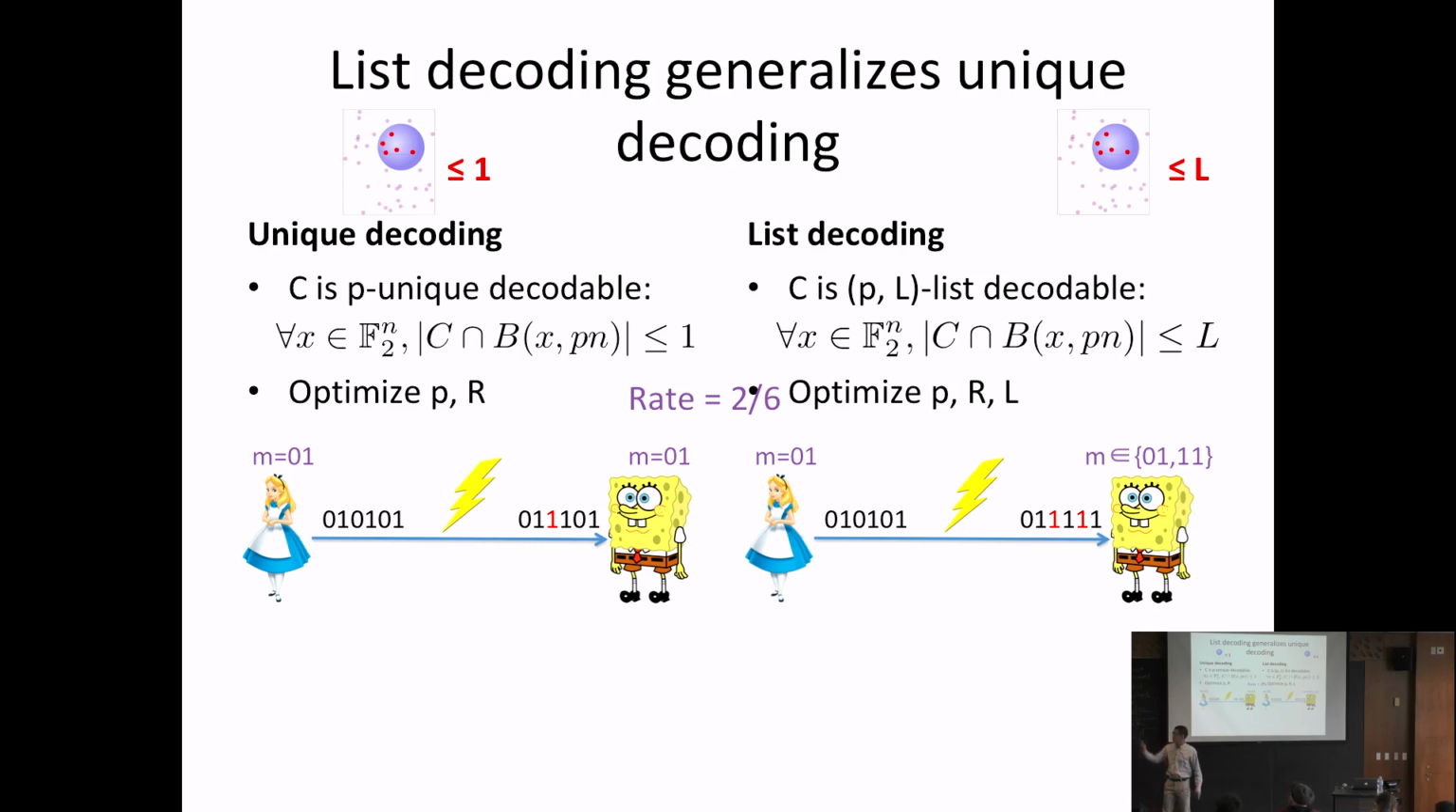Anything else? The last thing I'll say on this slide is that if you've seen some coding theory before, you may have heard there are different models of errors. There's adversarial errors, there's random errors. The definition I've given you here corresponds to adversarial errors. Okay. Now's a good time to ask questions if you have any.